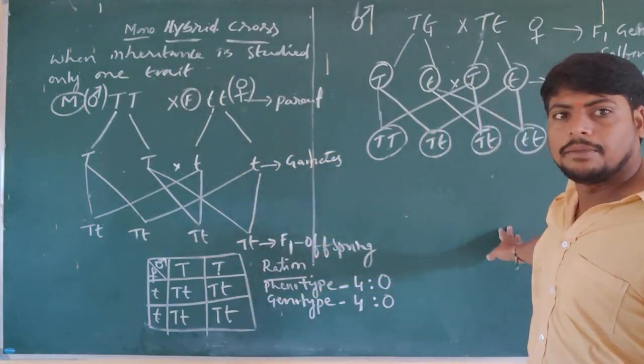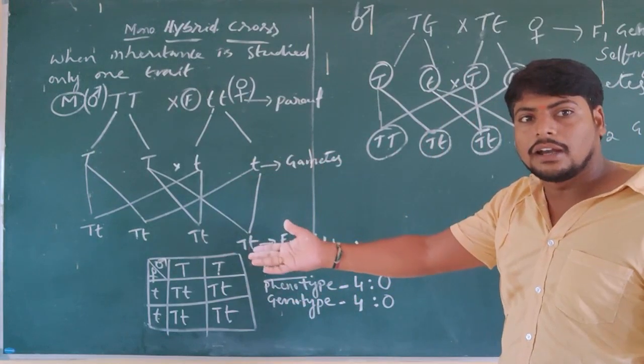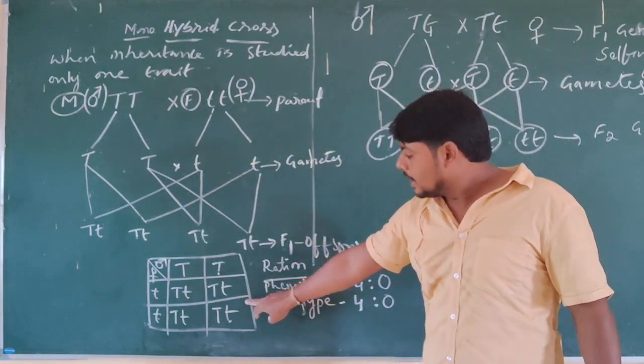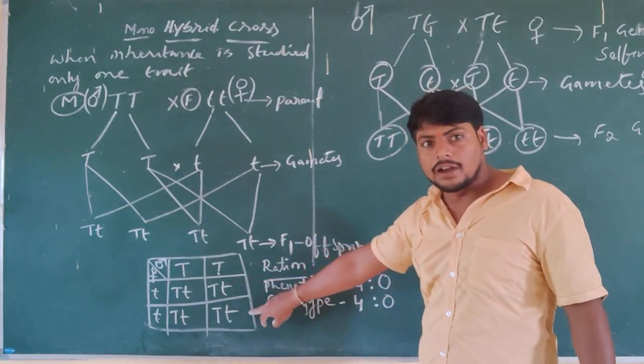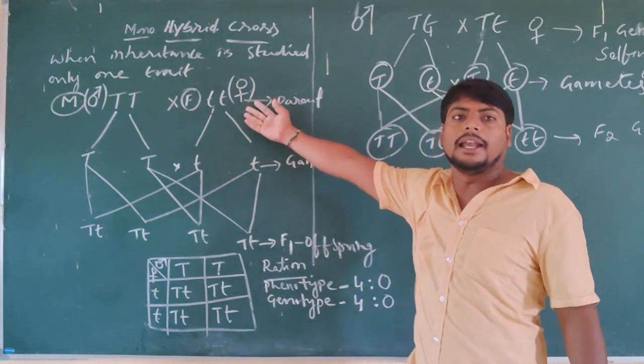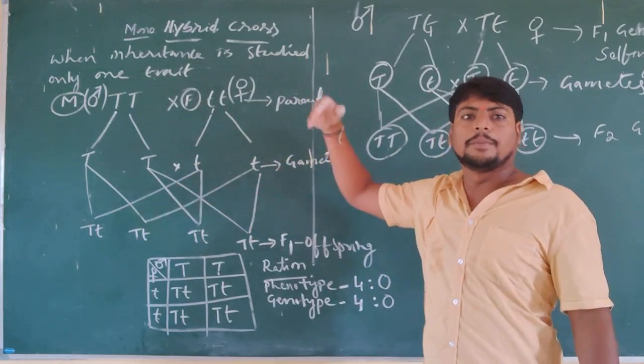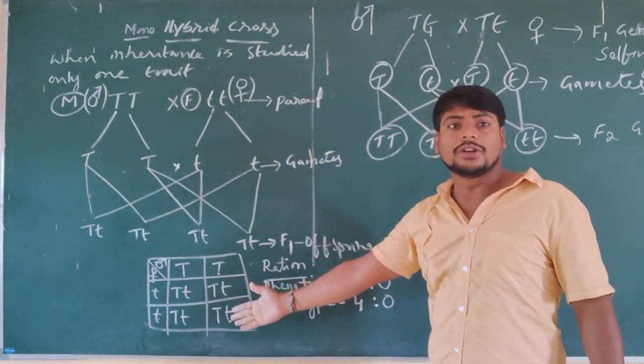So in the F2 generation, the next generation, we should get either completely heterozygous dominant, or all pure dominant, or pure recessive.